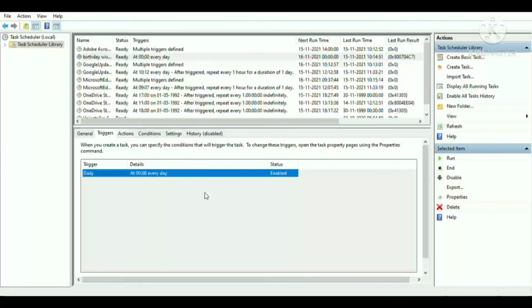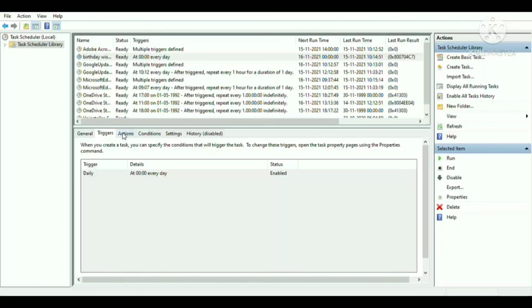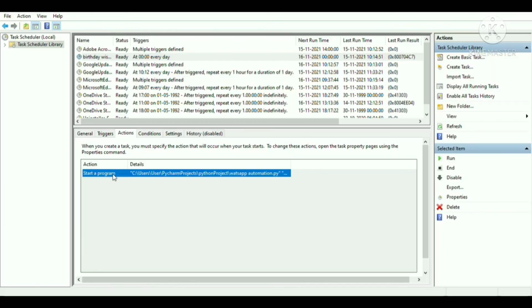Here, in the program/script, we will have to browse to the particular location in which our python.exe file is present, so that the computer knows that we are actually trying to execute the program using Python. That is the thing that we have to give over here. Next, we have the add arguments section.